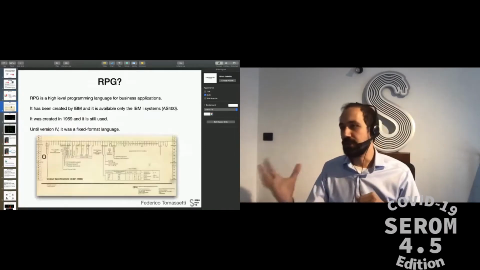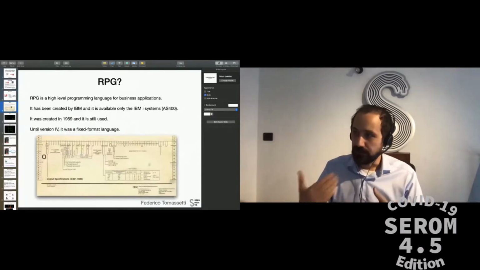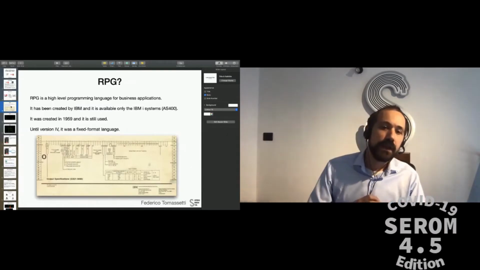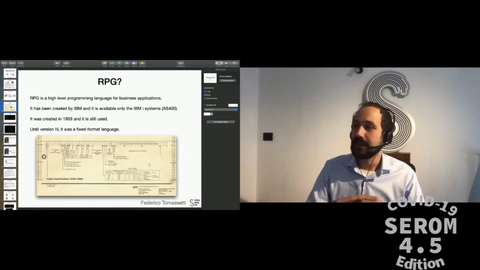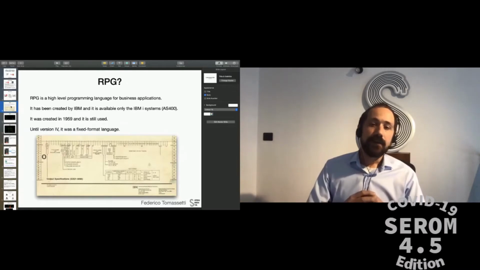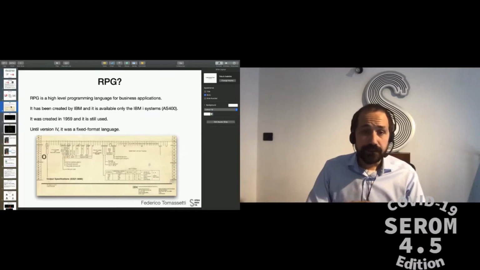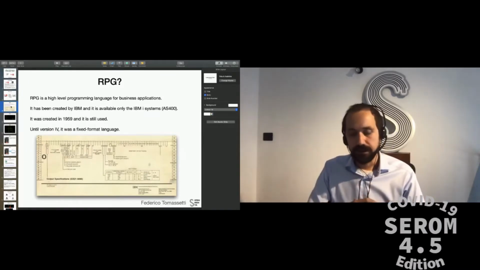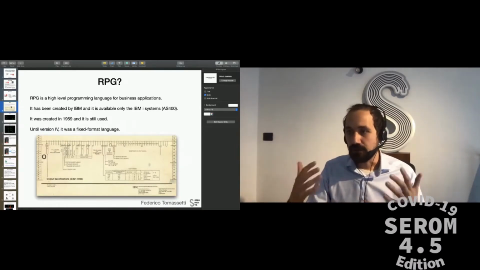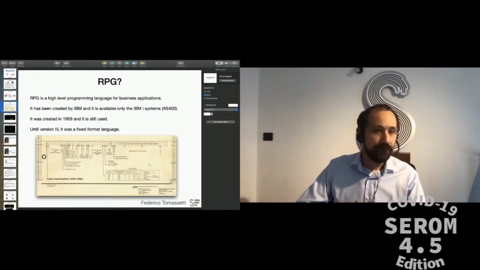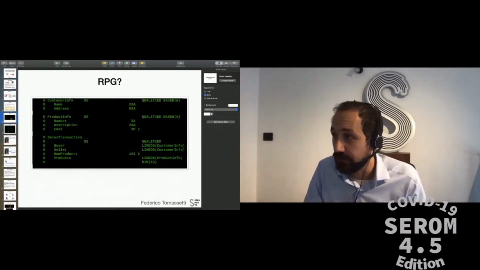So what is RPG? RPG is, in a sense, a high-level programming language that was created to write business applications. It was created by IBM in 1959. So it has proven technology, we can say that. However, it's not exactly the most modern of languages. And until very recently, it was a fixed form language. The latest version is not fixed form, but in practice, the vast majority of code written in RPG is written in a fixed format. And let's see what it means to write code in a fixed format.